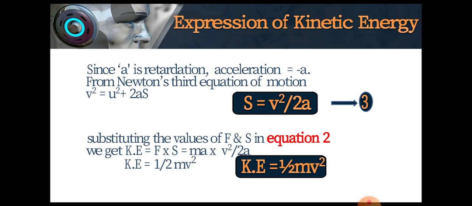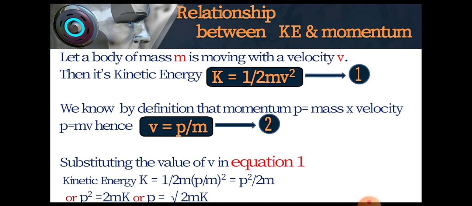Now, how to relate kinetic energy and momentum? Let's see the relation. Let a body of mass m be moving with a velocity v. Then its kinetic energy is represented as half mv squared. Consider this as equation 1. Also, we have learned that momentum is the product of mass and velocity. Hence, p is equal to mv, or v is equal to p by m. Consider this as equation 2.